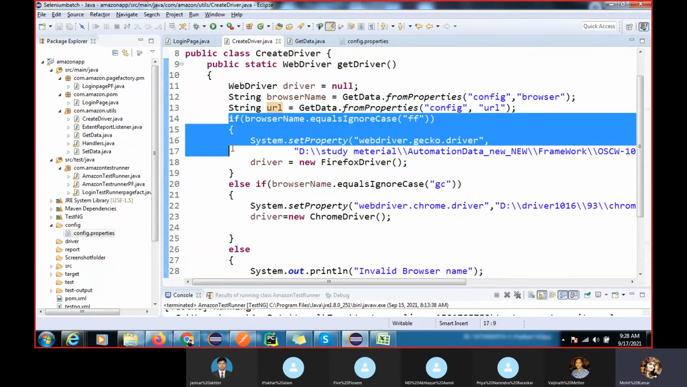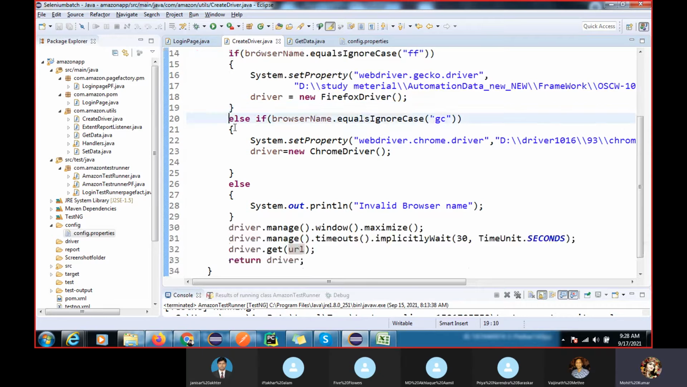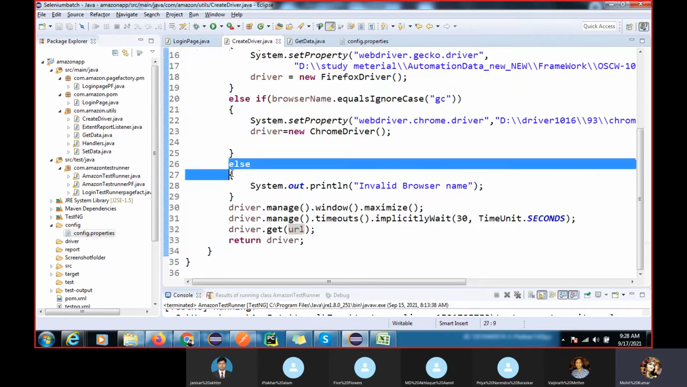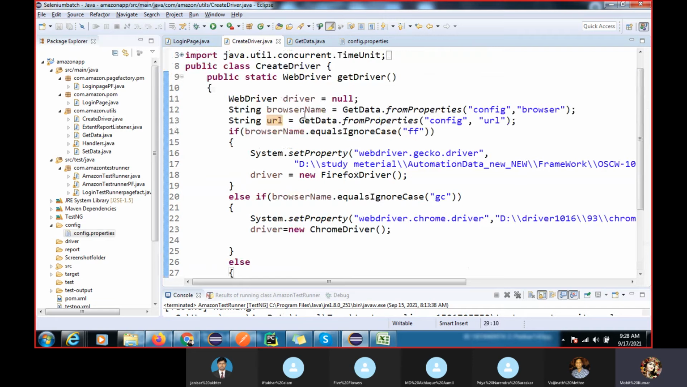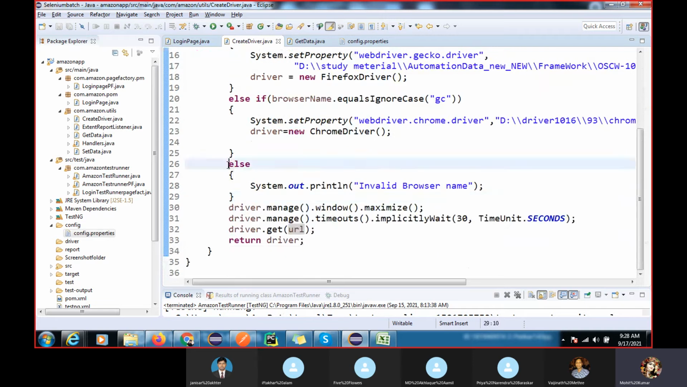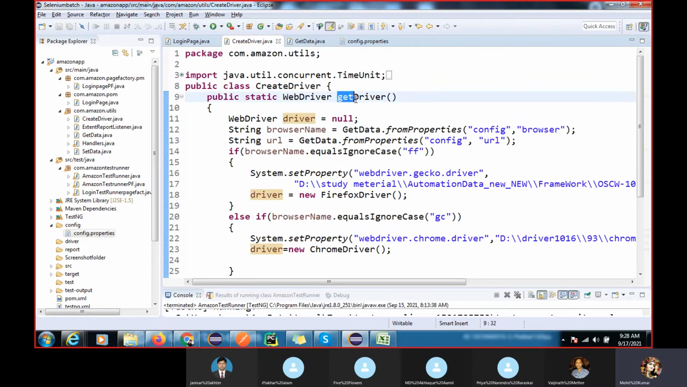If you want to execute your test cases on your Chrome or your browser, this is your logic: if not met, it will execute the else block, and this is your maximize, and here driver.get(URL). If you remember, we pass driver.get and the URL value, and the return type is driver. By using this getDriver we will launch our browser and application. We have developed this functionality in this create driver.